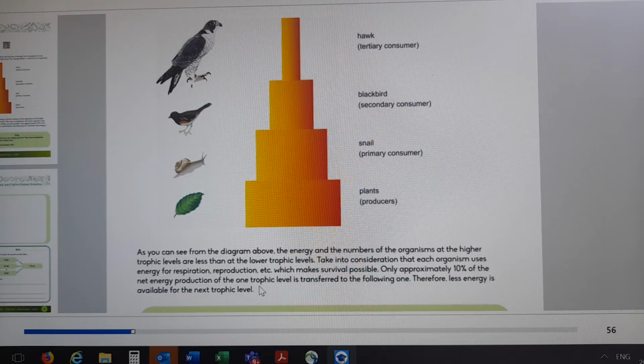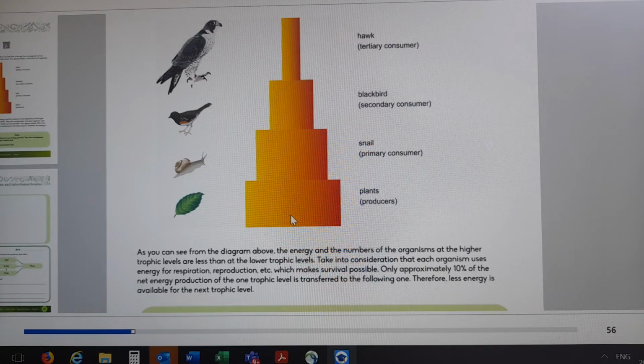And they explain the reason here. They say that you must take into consideration that each organism uses energy for respiration and reproduction, which makes survival possible. So somewhere in the chain there is loss of energy because it's used for respiration and reproduction.